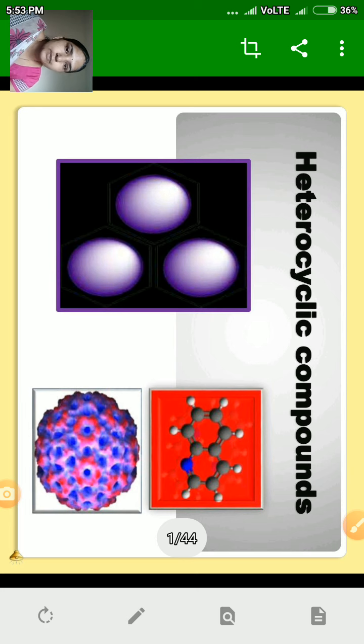For example, carbon atoms in benzene ring. Heterocyclic compounds have different atoms, that is heteroatoms, in their ring. A number of drugs in pharmaceutical sciences are heterocyclic compounds. Heterocyclic compounds may be natural in origin or may be synthetically available.